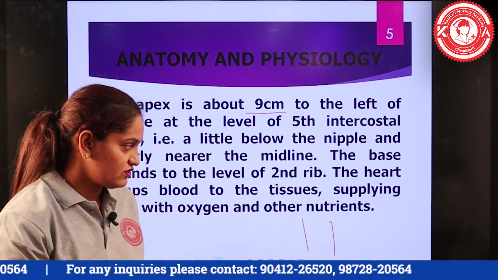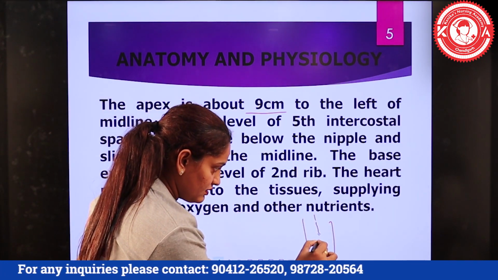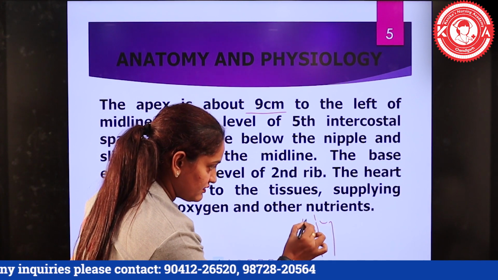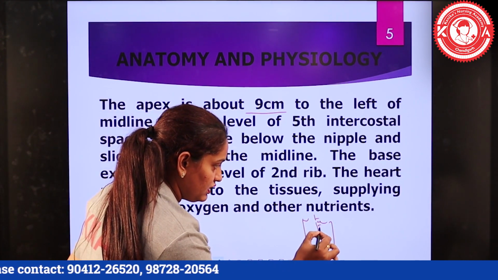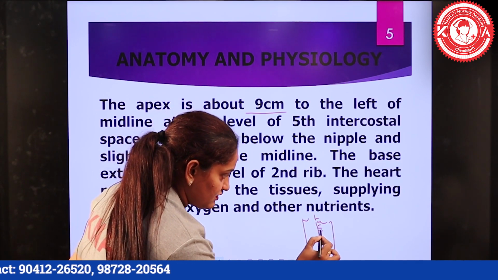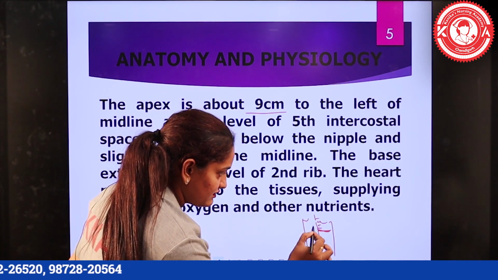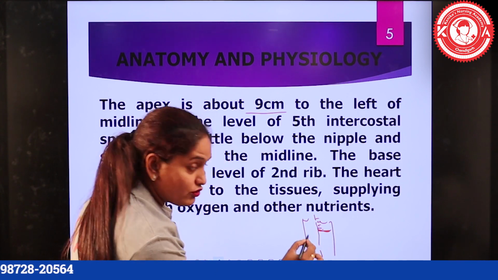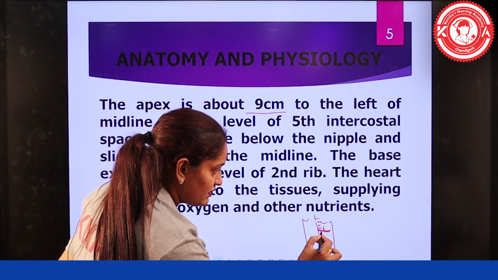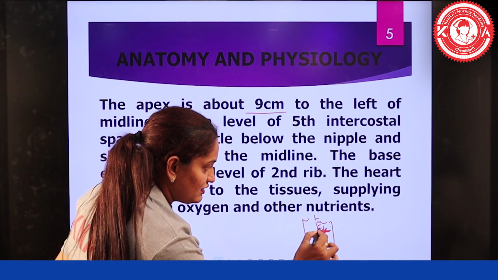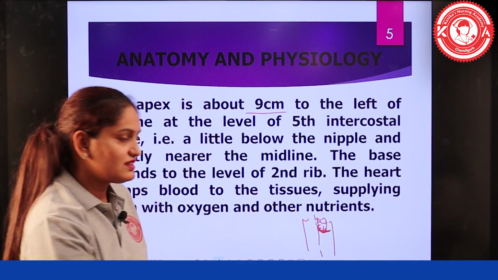This is the body structure, and here is the midline, this is the clavicle bone, and 1, 2, 3, 4, 5. So this is the 5th intercostal space towards the 9 cm from the midline, and this is the mid clavicular area. This is the apex, and the base will be extending to the 2nd rib.